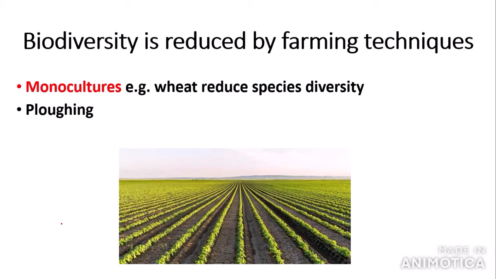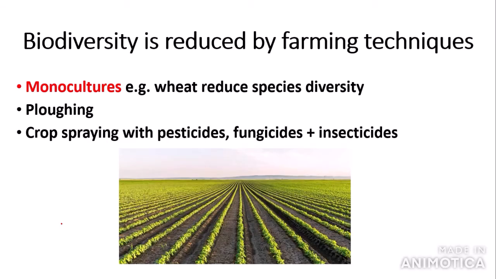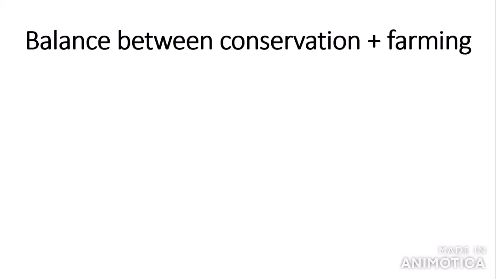Ploughing can also reduce biodiversity, and also crop spraying with pesticides, fungicides and insecticides, as this kills pests and insects, so decreasing species diversity. This creates a conflict between conservation of species and farming to meet demands for agricultural products such as food.